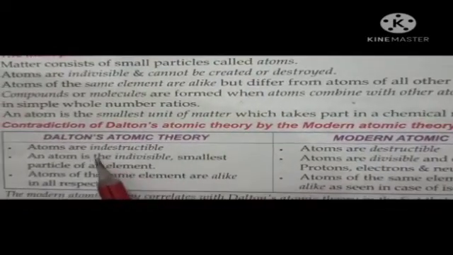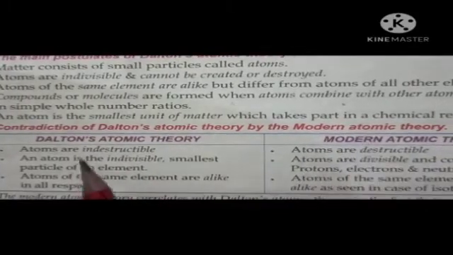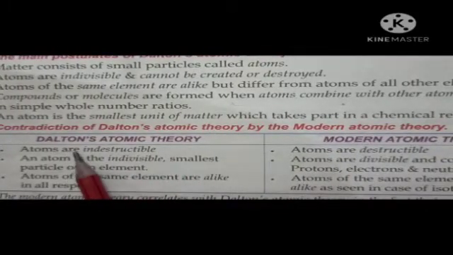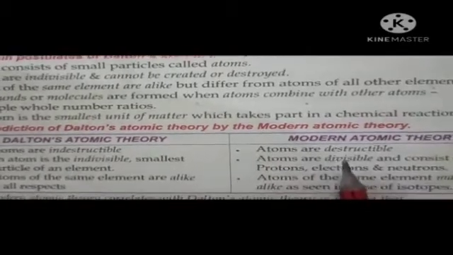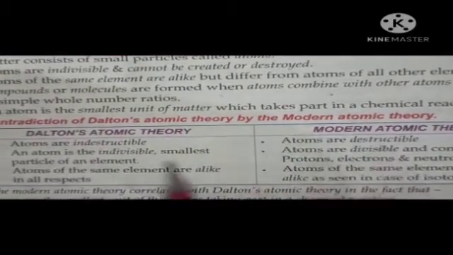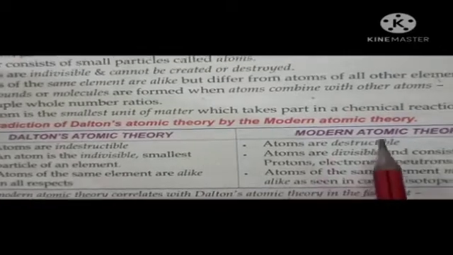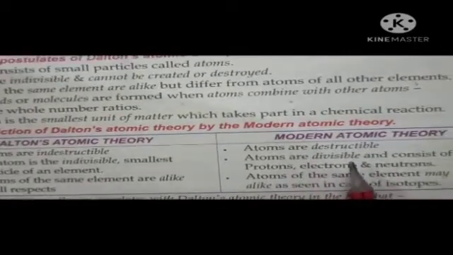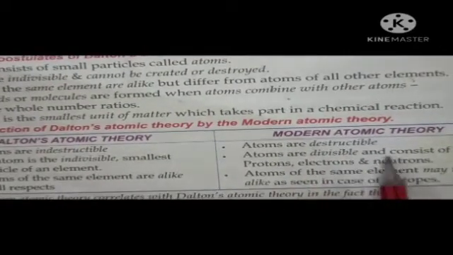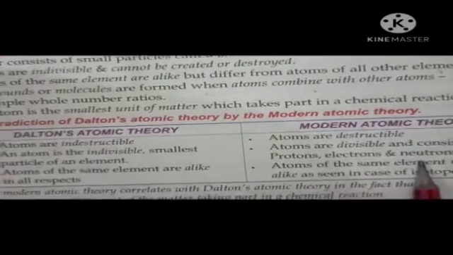And what are the contradictions between Dalton's atomic theory and modern atomic theory? Dalton says that atoms are indestructible, but modern theory says that atoms are destructible. Dalton says an atom is indivisible, the smallest particle of an element. But modern theory says that atoms are divisible and consist of three subatomic particles, that is protons, electrons and neutrons.